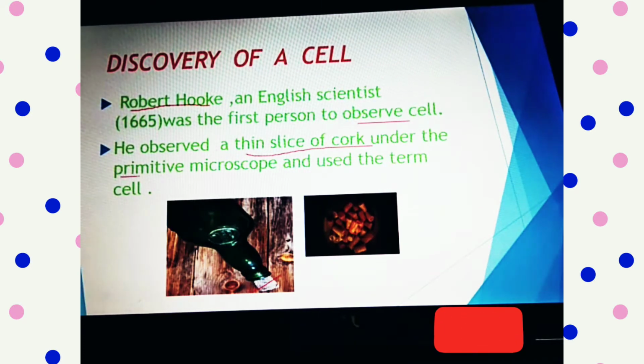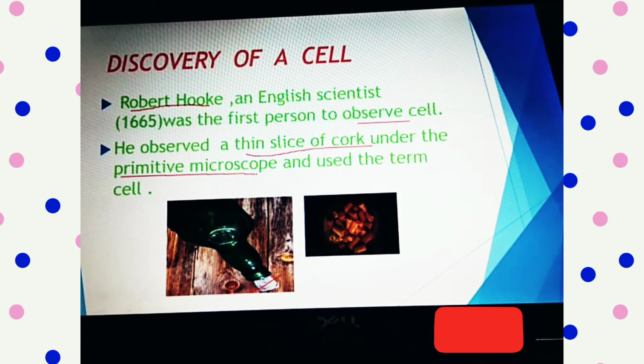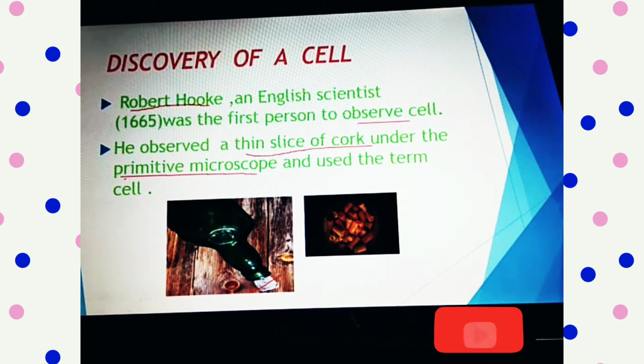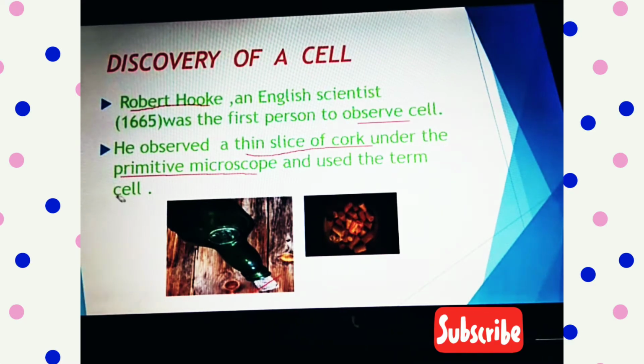So what is the primitive microscope? Children, at that time the microscopes or the science was not so advanced as in our era. So they used primitive microscopes, which were self-made, and he used the term cell. So he was the first scientist who discovered the cell and named it cell.